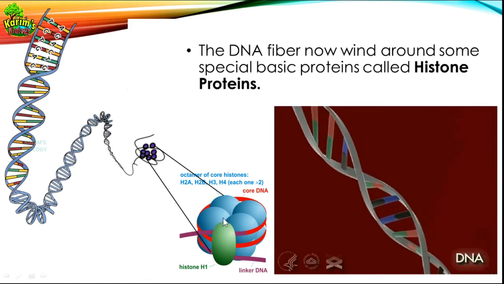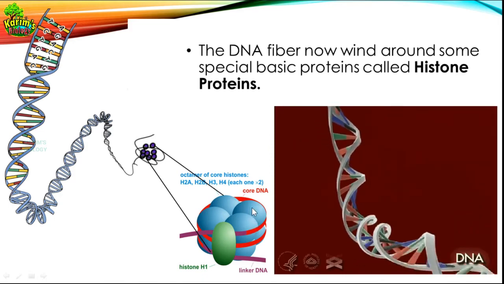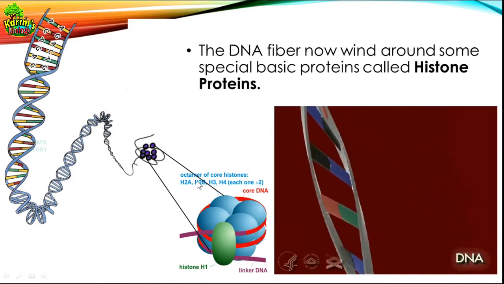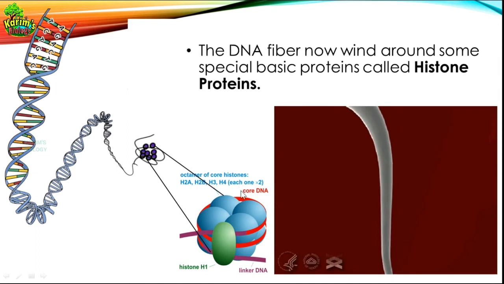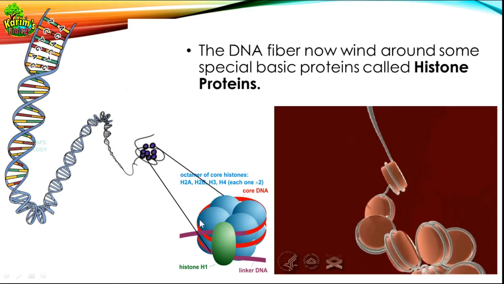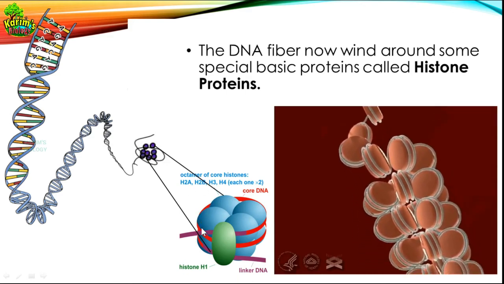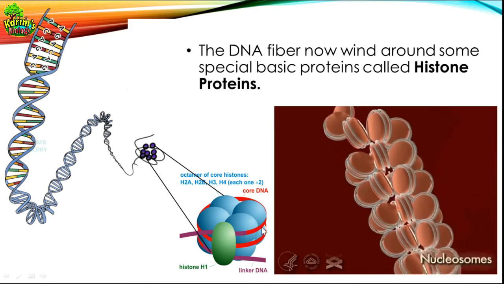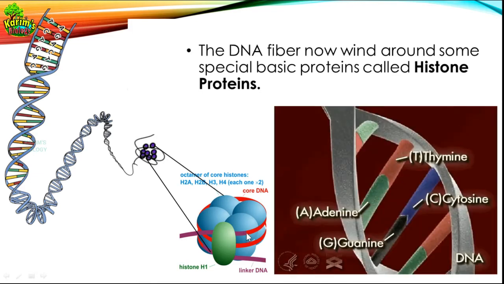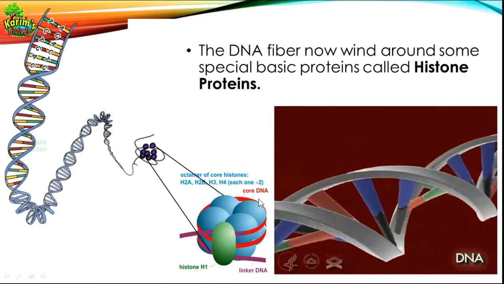So why do I call this octamer? Because here there are 8 histone proteins which are bunched in the form of a core. So it is called an octamer of core histones. Okay, and then what happens? The DNA, you can see this pink and red colored fiber here. This is actually the DNA. It is represented in black color over here, and here it is represented in red and pink color. Okay, this is the DNA, and the DNA is winding around.